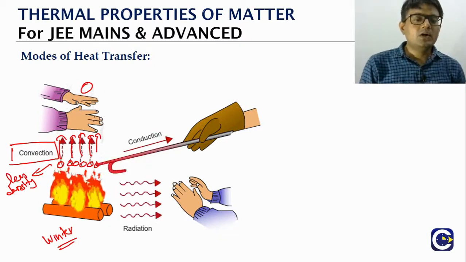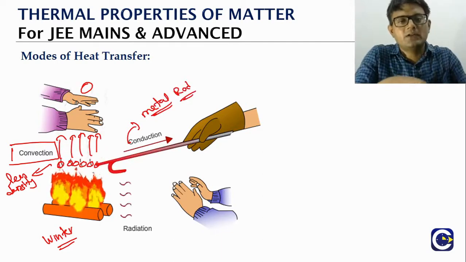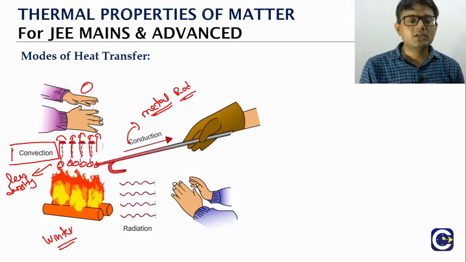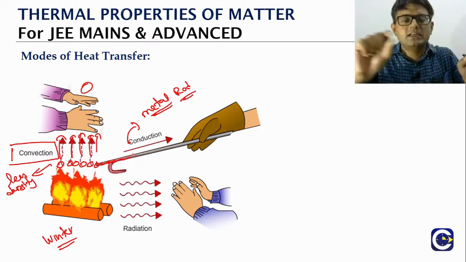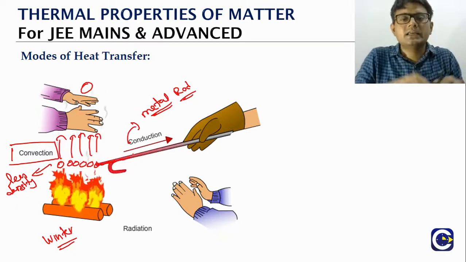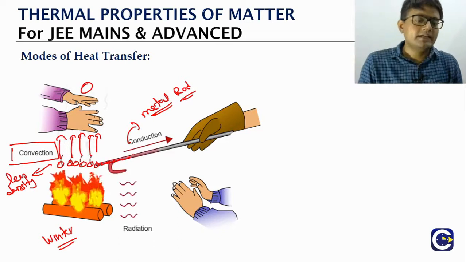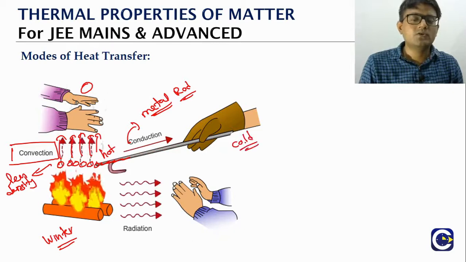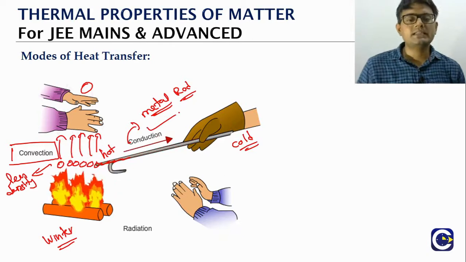The other case: if you are holding a metal rod, and one end of the rod we are keeping straight into the fire or just above the fire, and the other end you are holding. What you will observe, as you can see in the diagram, is a red color that is spreading gradually. This is the heat getting through the rod from the hot end. This side we have the hot end, this side the cold end. From the hot end it is moving towards the cold end through the metal rod. This is what we call conduction.